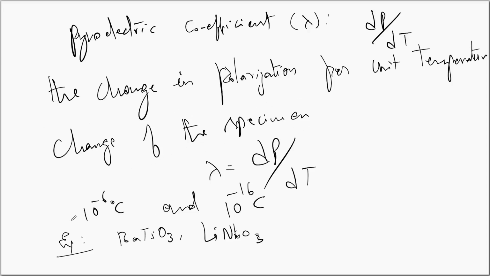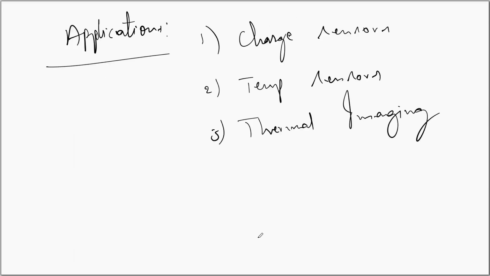These materials can be used to sense temperatures of the order of 10 power minus 6 degrees Celsius, and they can also be used to sense charges of the order of 10 power minus 16 coulombs. The examples are BaTiO3 and lithium niobate. Applications are that they can be used as charge sensors, temperature sensors, and in thermal imaging.